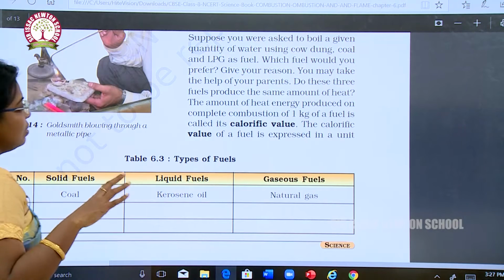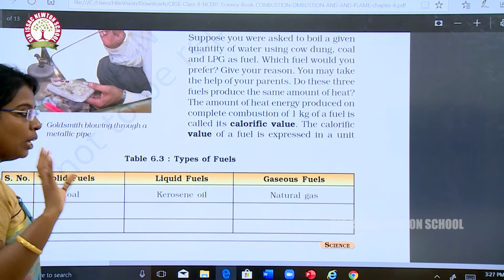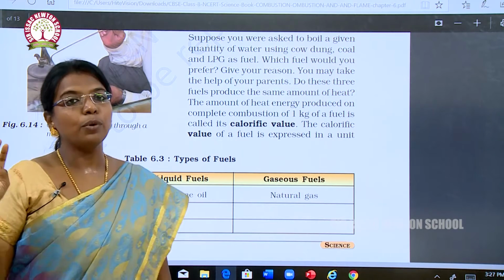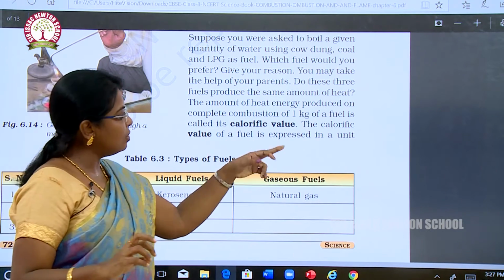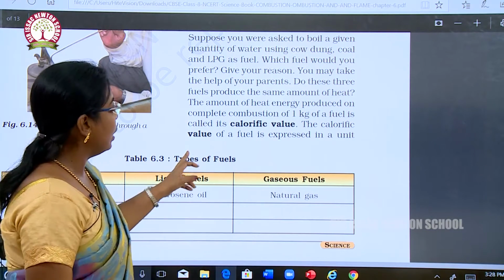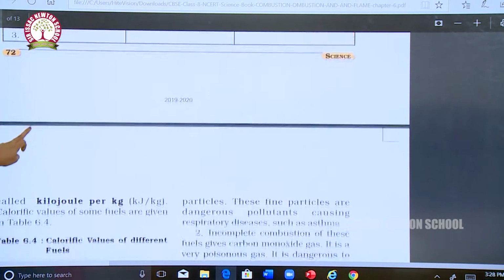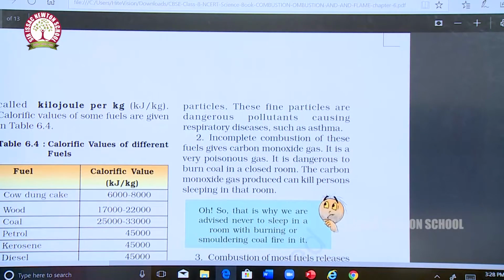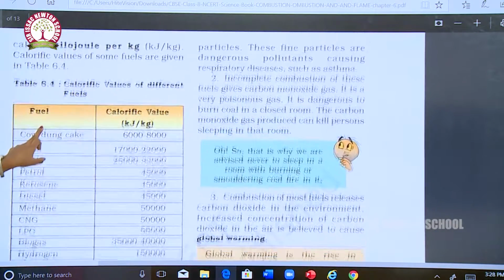The amount of heat energy produced on complete combustion of 1 kg of fuel is called calorific value. This is a very important question. What is the calorific value? The amount of heat energy produced on complete combustion of 1 kg of fuel is called calorific value. The calorific value of a fuel is expressed in the unit kilojoule per kilogram. Okay, kilojoule per kilogram. So, some of the calorific values are given here.